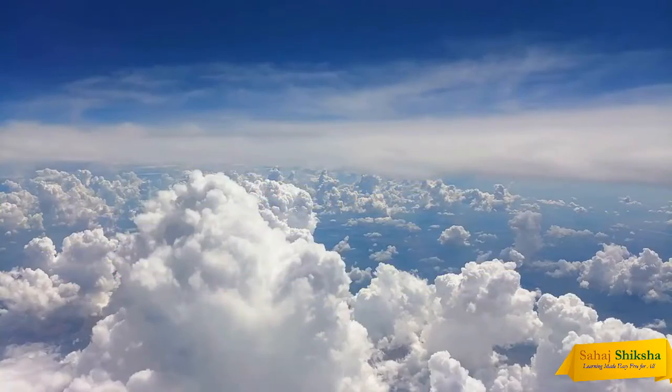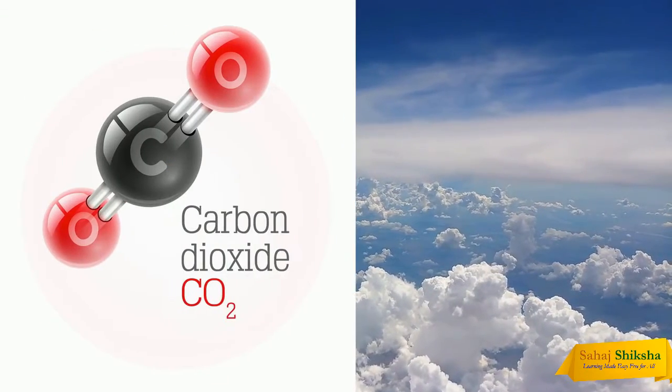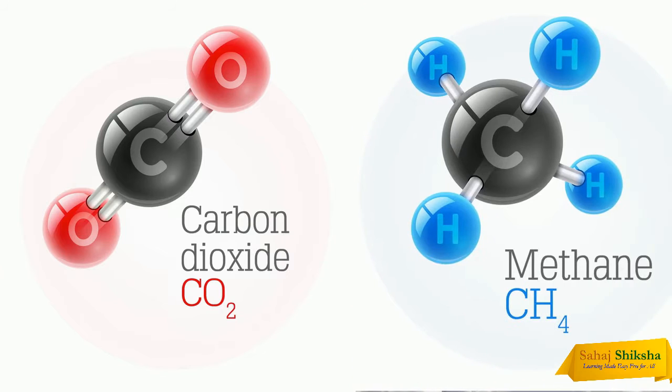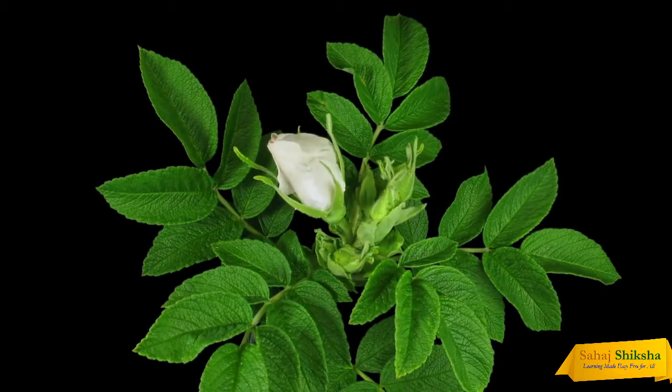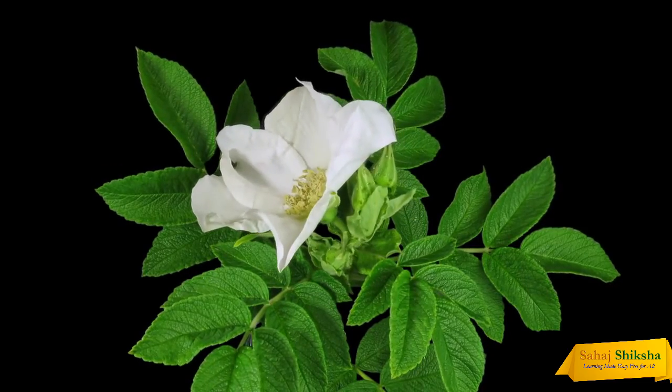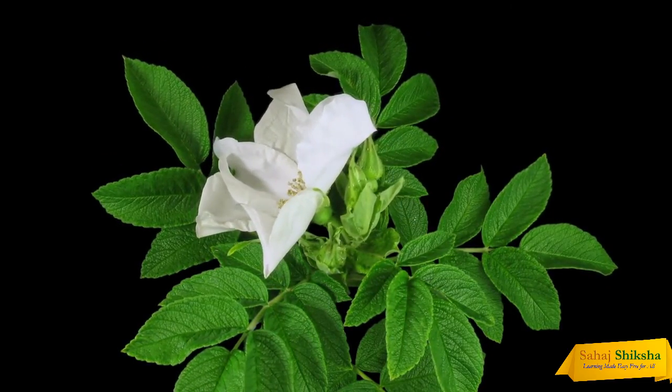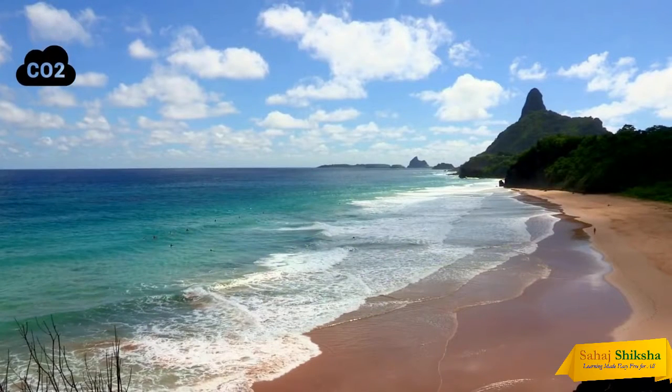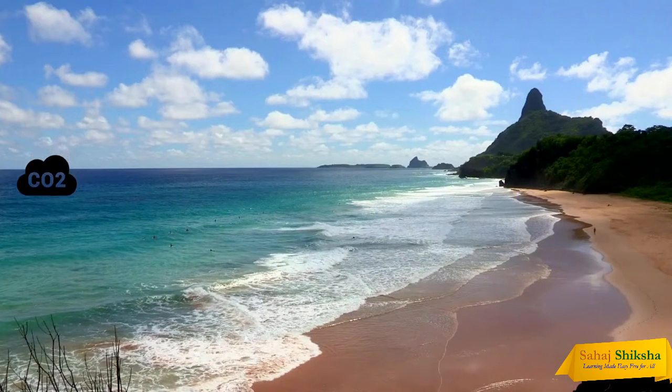Carbon is found in the atmosphere in at least 2 forms, carbon dioxide and methane. This atmospheric carbon can be absorbed by autotrophs like plants and plankton to be used for photosynthesis. It can also be absorbed by bodies of water and the ocean. When carbon is absorbed by the ocean, it reacts with the water and creates carbonic acid.